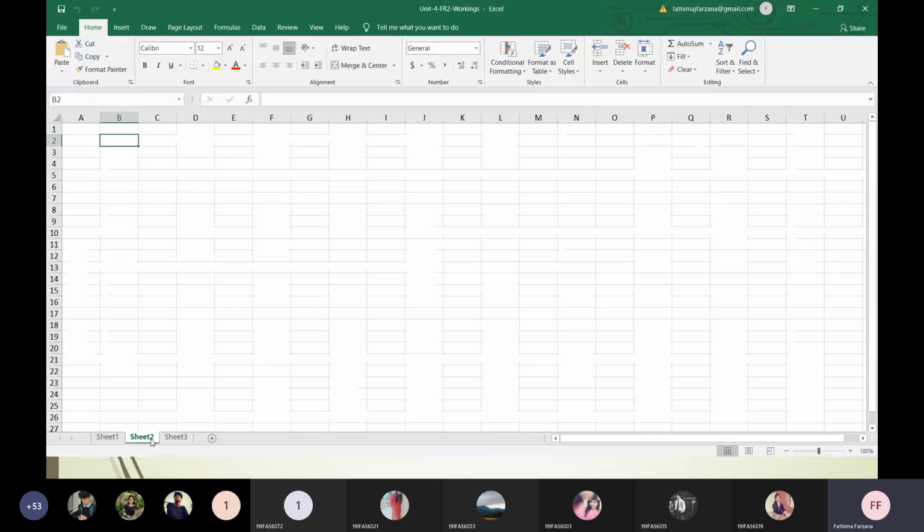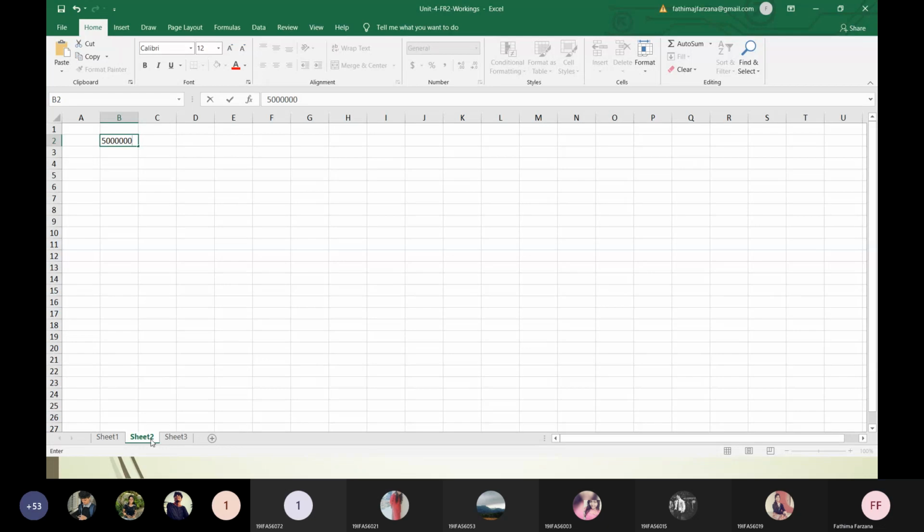I need this amount, that is 5,000 divided by 1.1 to the power 5. So how much will I get? This is the money which I needed, and add on some interest.